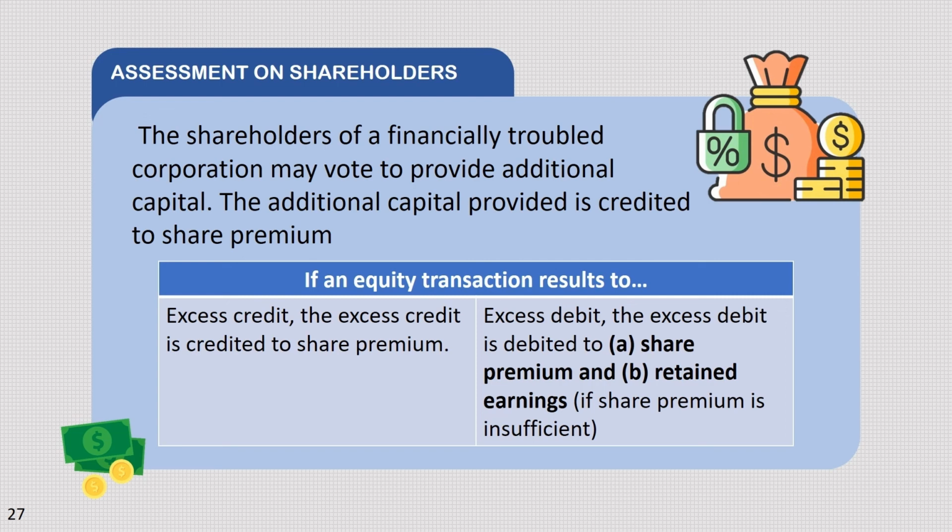Kapag naman yung equity transaction results to excess debit, the excess debit is debited to share premium and retained earnings kung yung share premium is insufficient. Halimbawa nito is yung share or stock issuance cost, issuance of treasury shares at less than cost, retirement of shares at more than original issuance price, and etc.